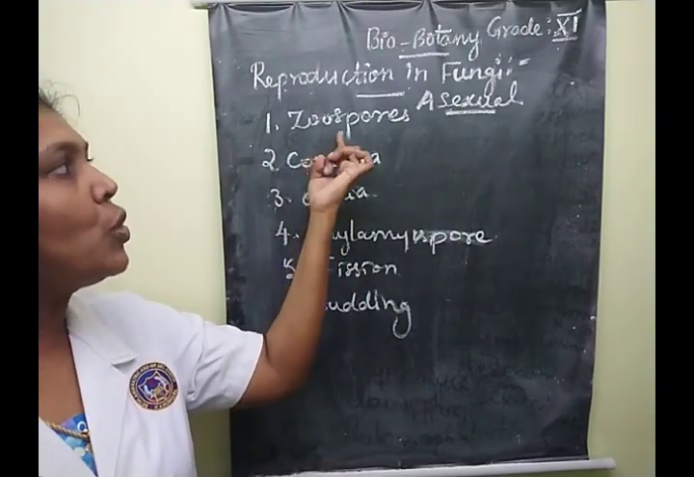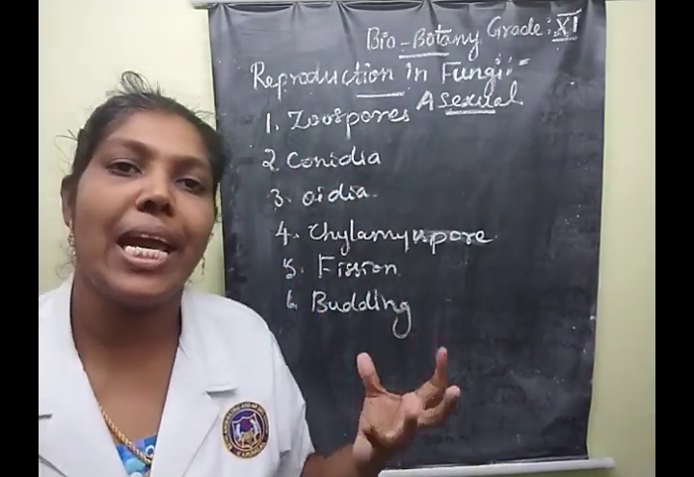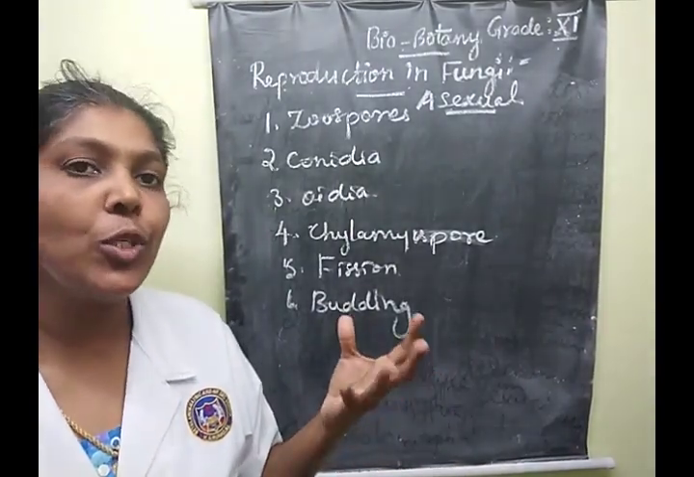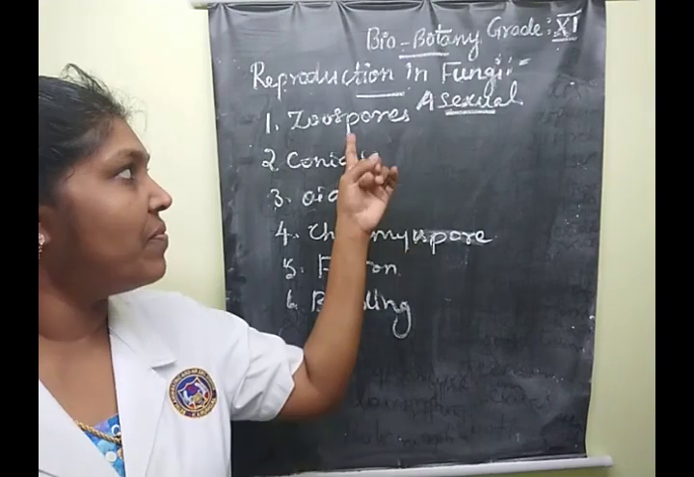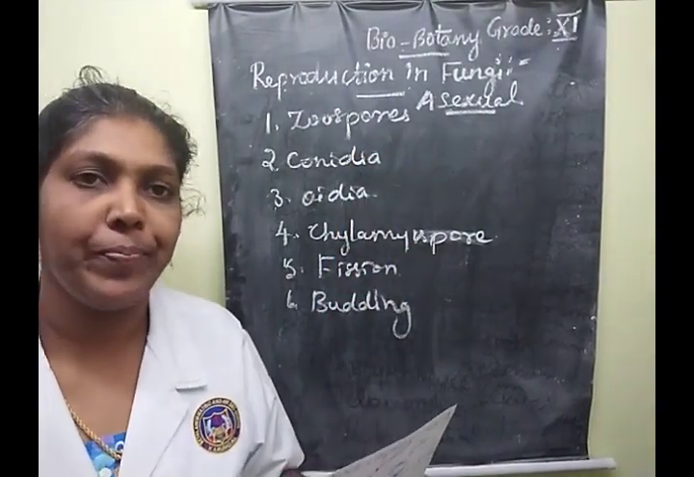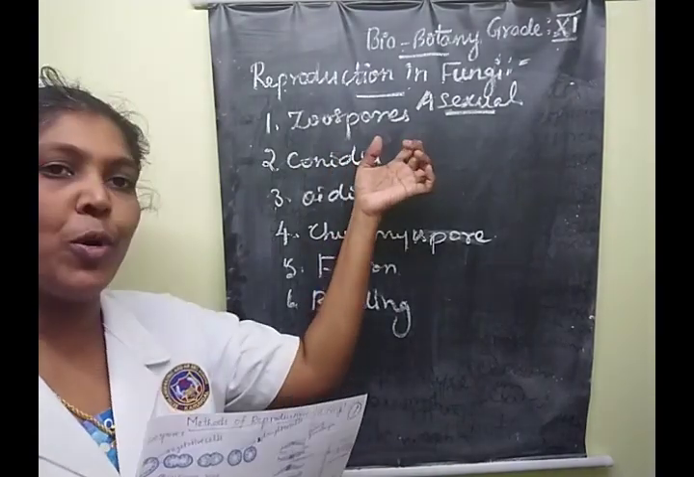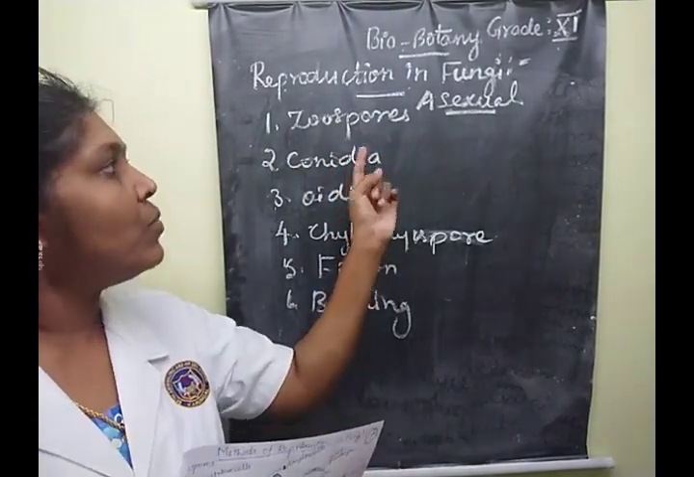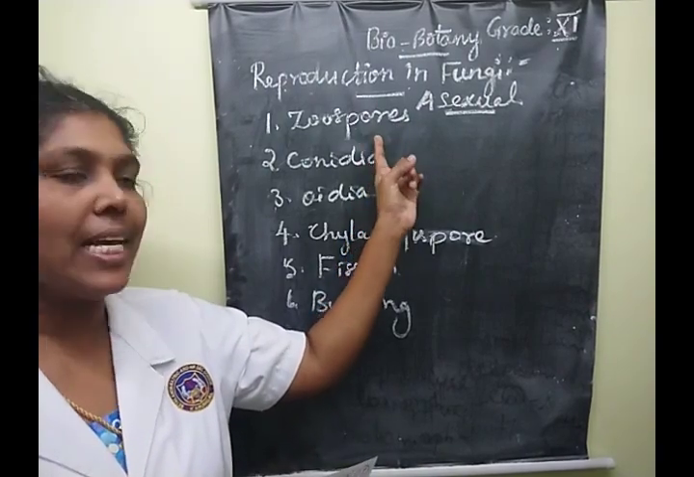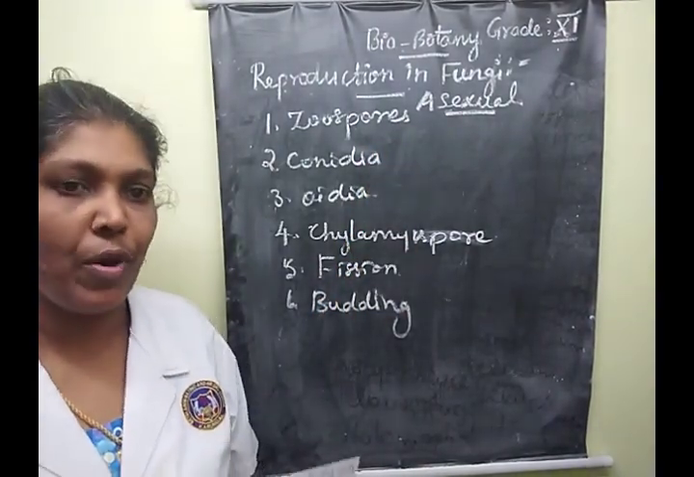First one, zoospore. Zoospores are flagellated structures that are produced in zoosporangia. Clear? These flagellated structures are produced in the zoosporangium. So that is called zoospore formation. Then what is an example of this species? Synchytrium species is an example for zoospore formation.